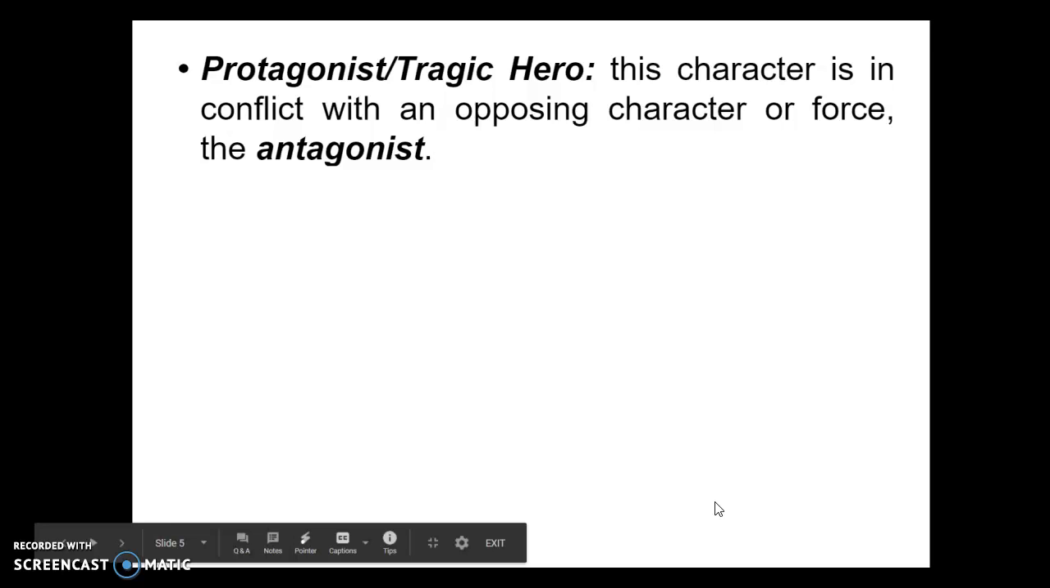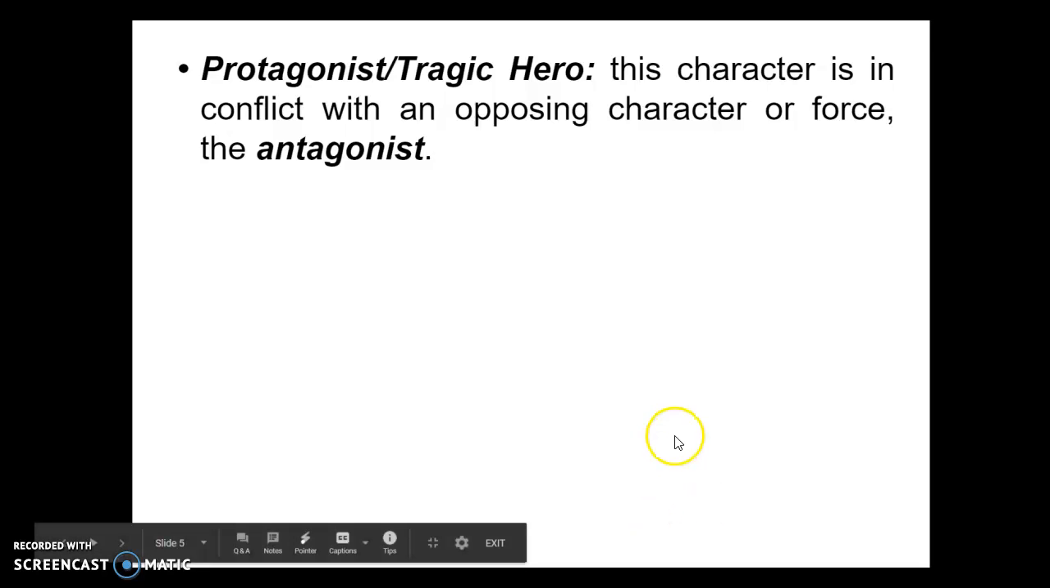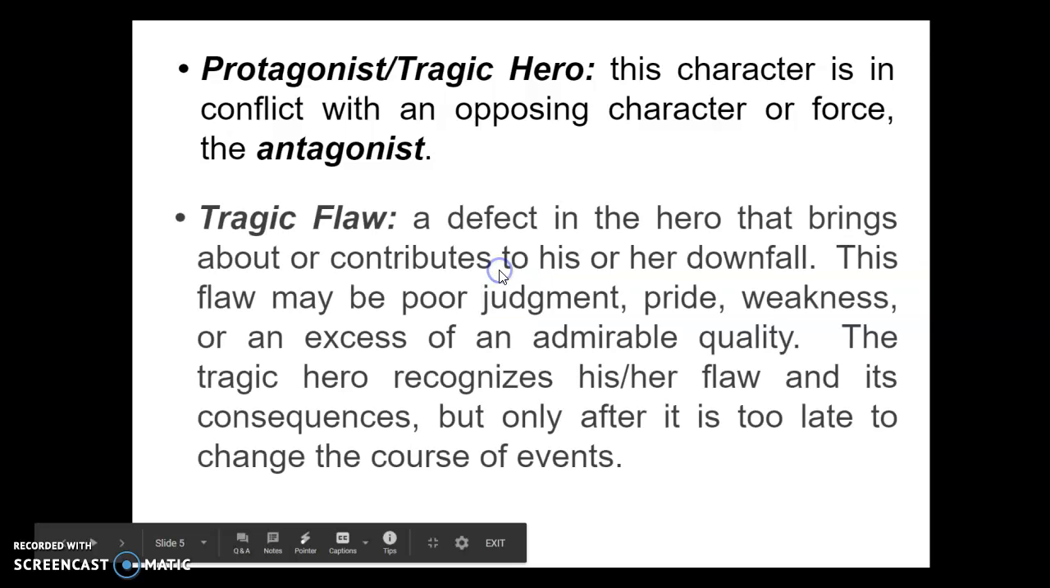The protagonist is a character in conflict with an opposing character or force, the antagonist. The antagonist is that opposing character or force who is in conflict with the hero or the protagonist. In Greek drama, the protagonist is usually a tragic hero.